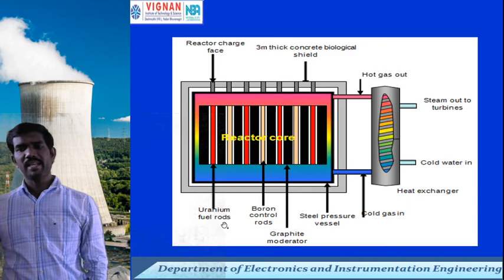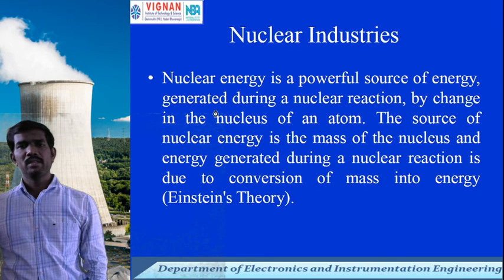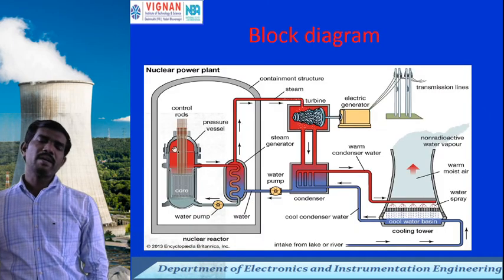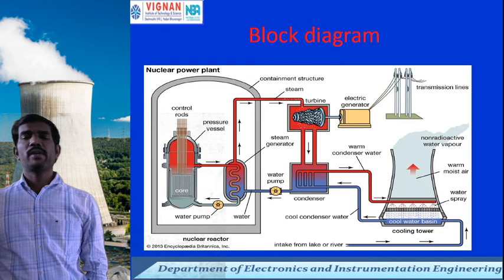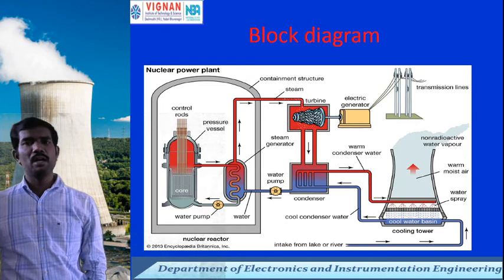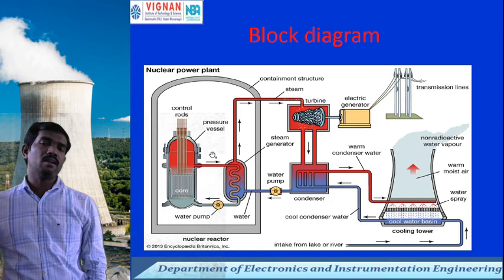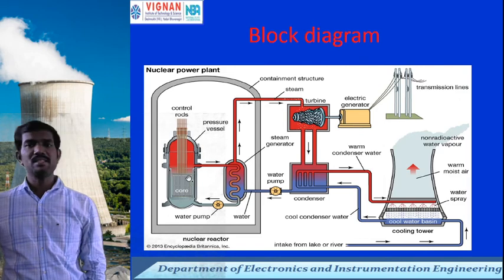and the moderator, which is a lead wall. So this is the internal structure of the core. If you observe the block diagram, the core will be like this. The core reactor will give the nuclear energy, which is based on nuclear fission. As per the nuclear fission principle, once the radioactive material in the core is bombarded with neutrons, it gives 200 million electron volts of energy, and 3 neutrons are also produced. Again, this goes to the coolant.